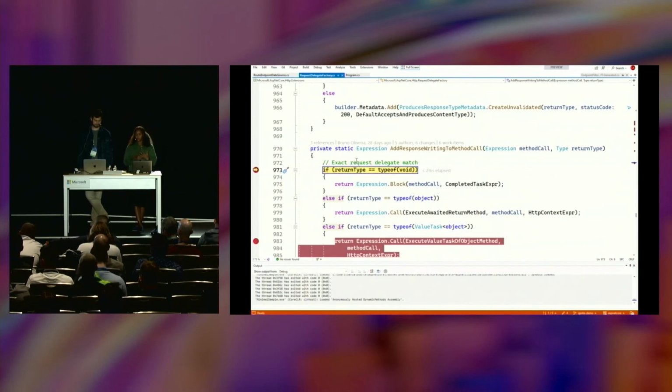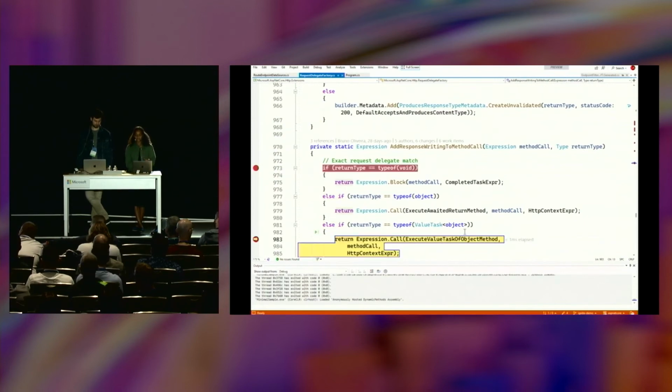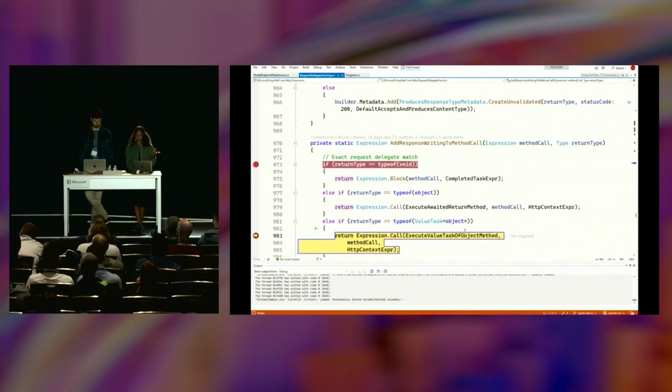So we have some code in the request delegate factory that looks at the return type of the handler and says, hey, if you're a string, I'll probably write you out this way. If you're something that I need to serialize as JSON, I'll probably write you out this way. And if you're a value task of object, I will process you this way. And so you'll observe that because we're working with an endpoint that has a filter, and everything gets mapped to that endpoint filter delegate signature, we call the path that processes a value task of object.